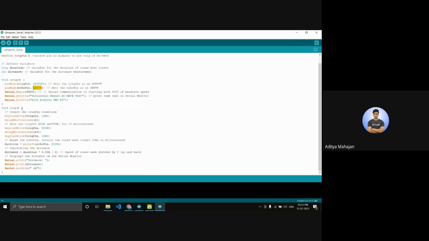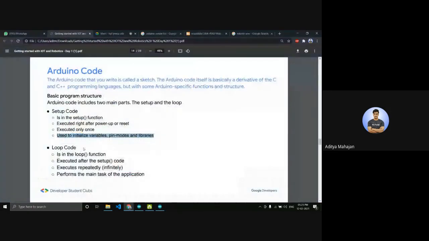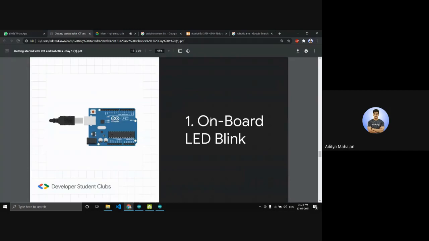And now let's look at void loop. Loop is a function that is executed after the setup code. Once all the pins are set up, you move on to the loop part, and it executes repeatedly. It keeps on going until you remove the power source from your Arduino, and it performs the main task of the application. Now let's look at a few examples. Onboard LED blink.